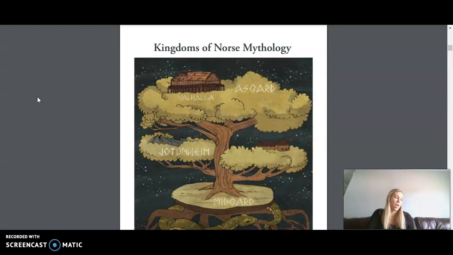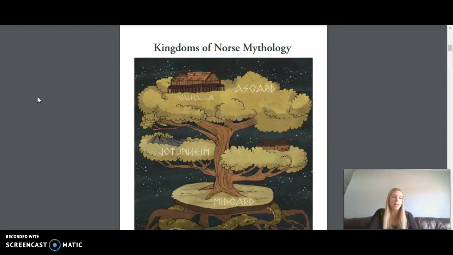So the first name we have is Yggdrasil, a giant tree said to hold up the whole universe. It has 3 roots. One root stretched to the land of ice, one root to Asgard, the land of the gods, and one to Jotunheim, the land of the giants. The next name we have is Asgard, which is the land of the gods.